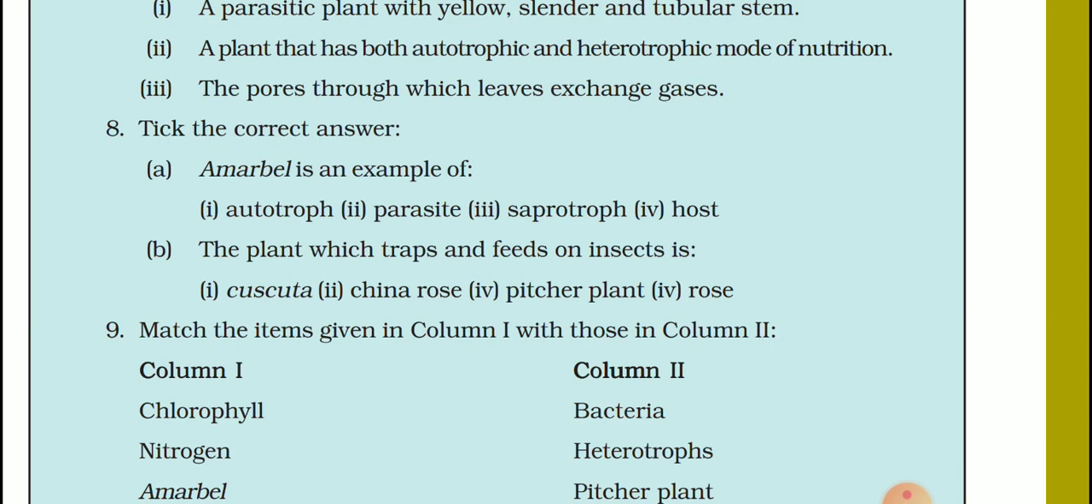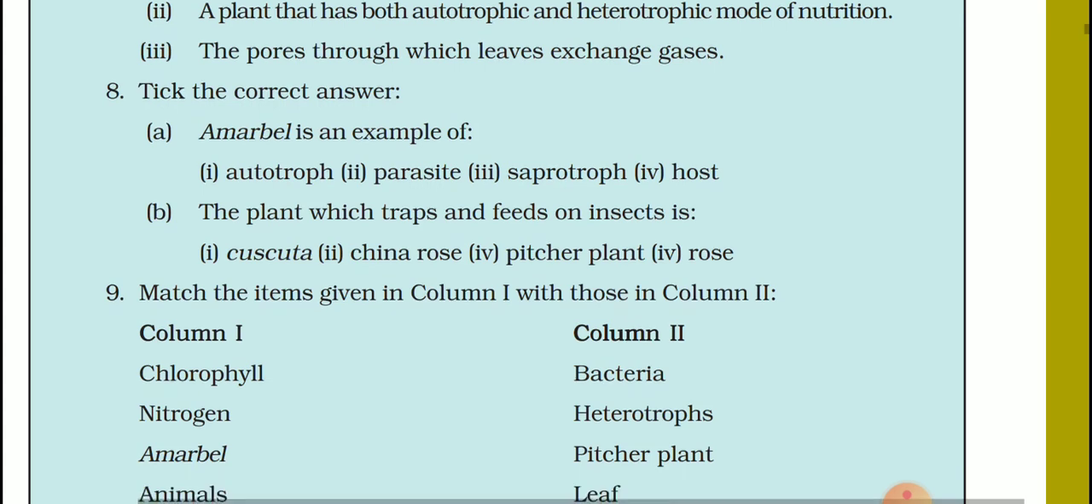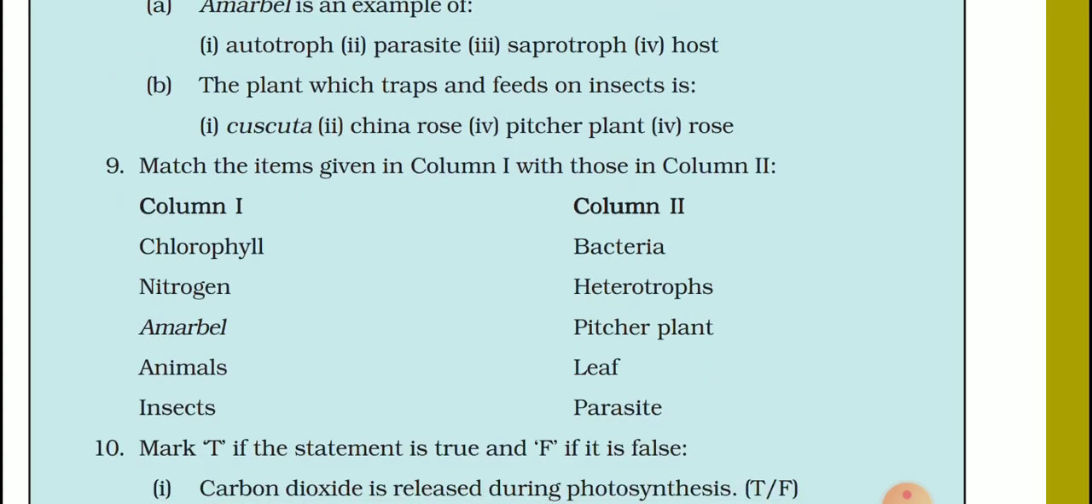Part B. The plant which traps and feeds on insects is Cuscuta, China rose, pitcher plant, or rose. The answer is pitcher plant. This is the plant which traps and feeds on insects. With the help of these insects, they take their food because the pitcher plant has digestive enzymes. It digests the insect. Now, question number 9, you have to match column first with column second.